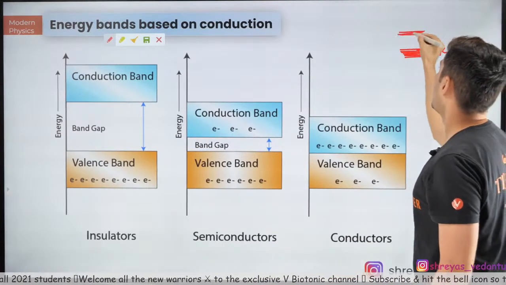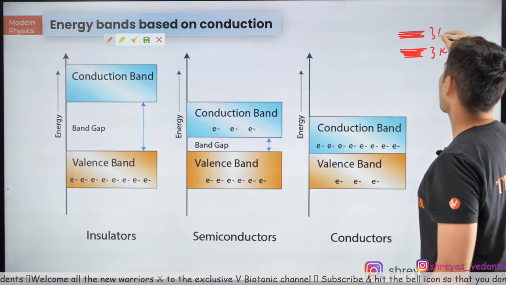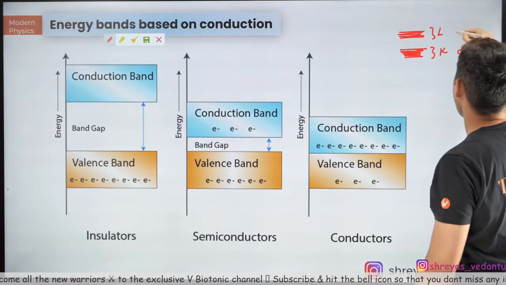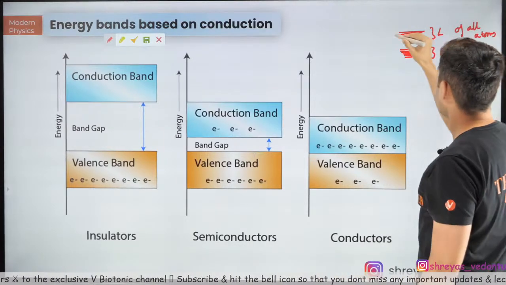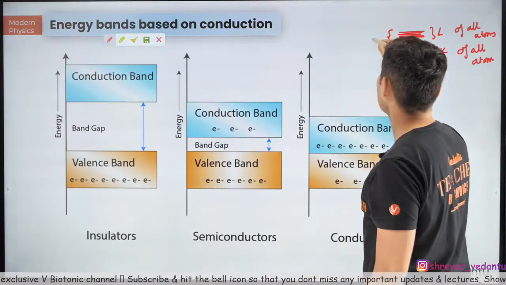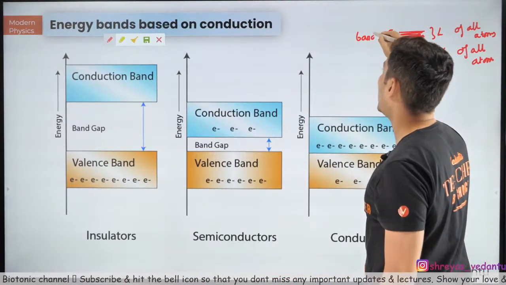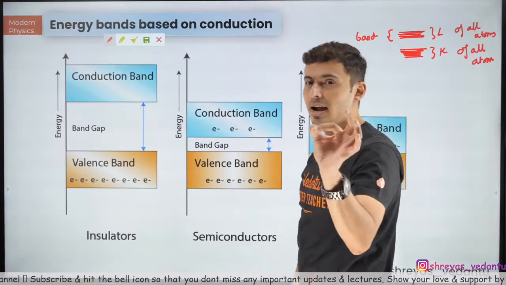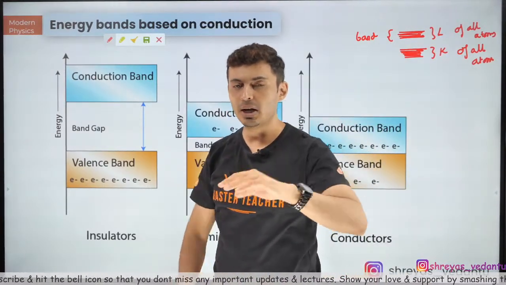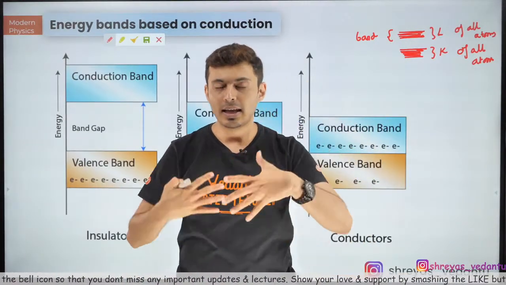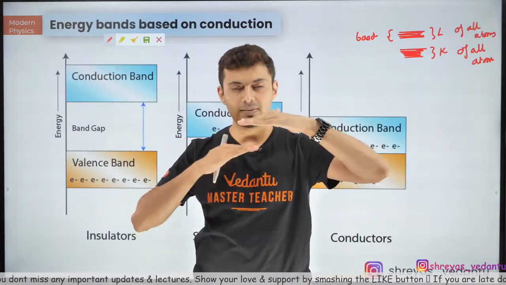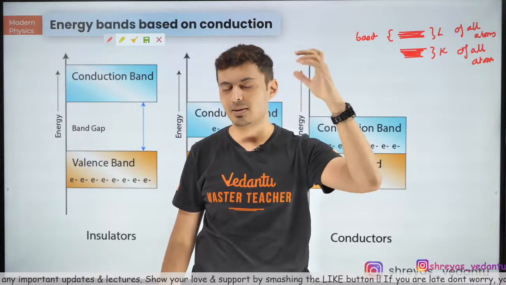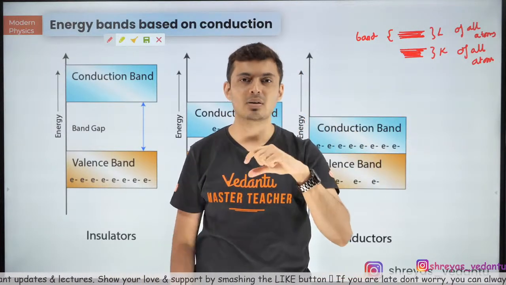Similarly you will get L level, many levels of all the atoms. When you have multiple levels, this is called a band. So an individual atom has levels, but multiple atoms together interact with each other and have a series of levels, multiple levels, K level, L level, whatever, and that is called a band.